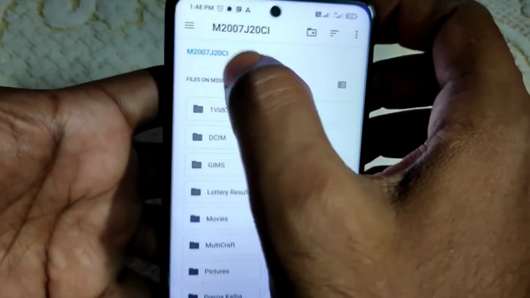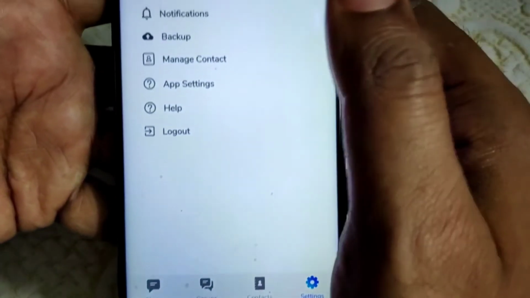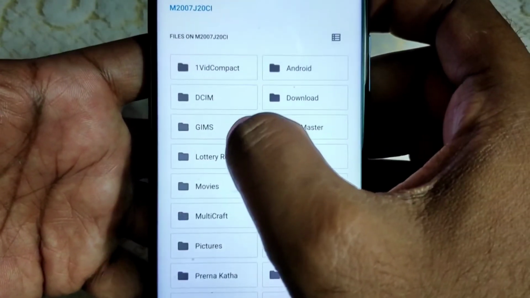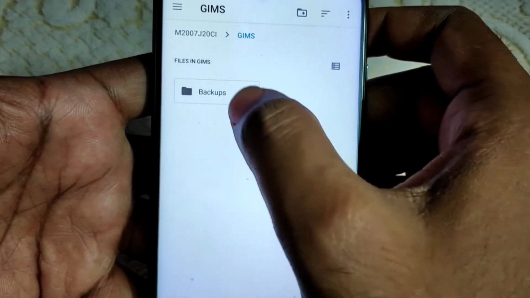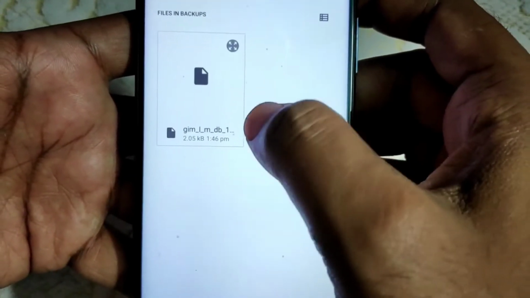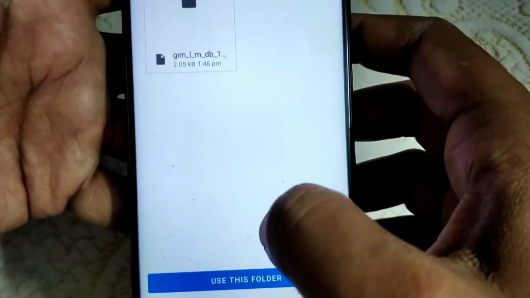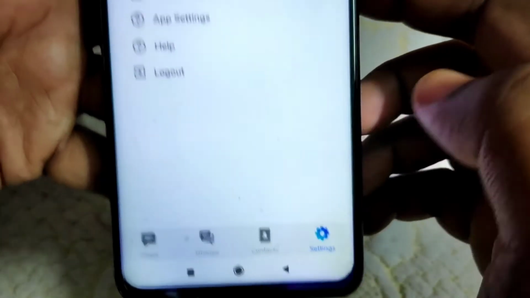Now let me tell you the default location. This is the default location, my dear friend. Okay, so Gyms, that is the default location. Here you can see the backup. See, just as I was creating the application, automatically one backup has been created. Good. And this is the default app location I told you.